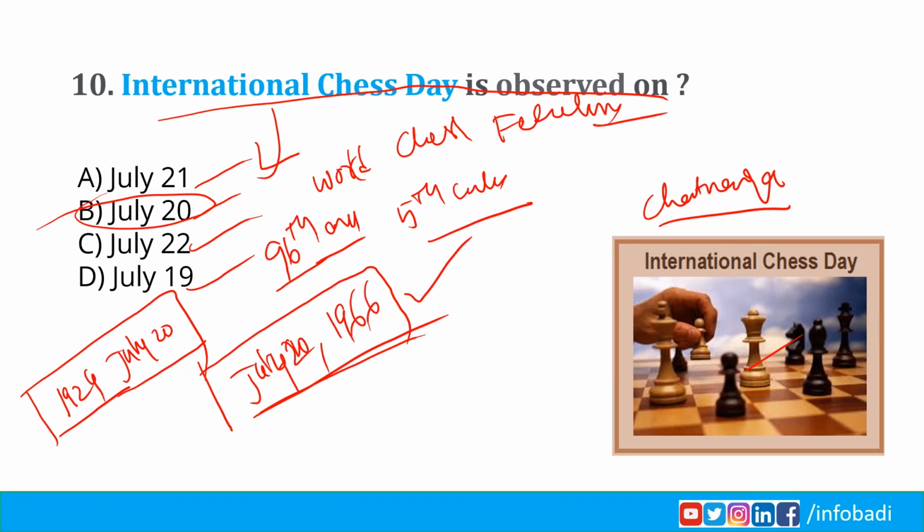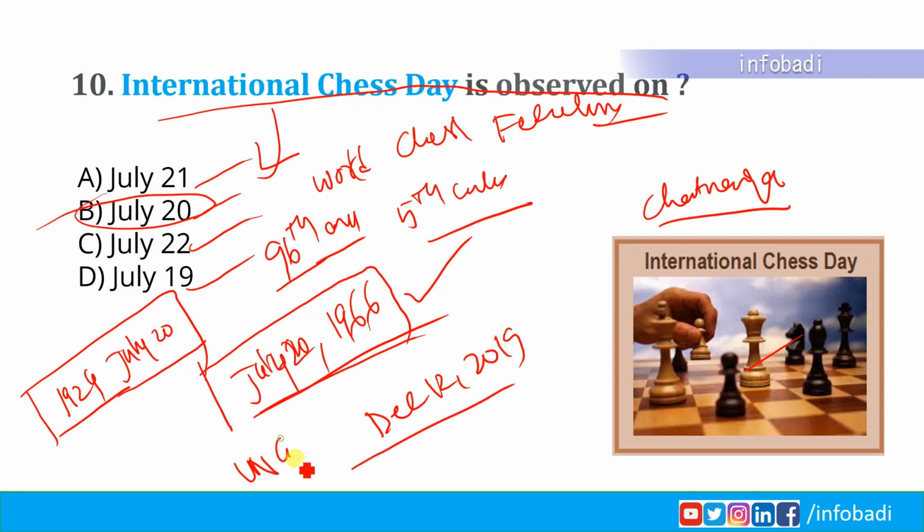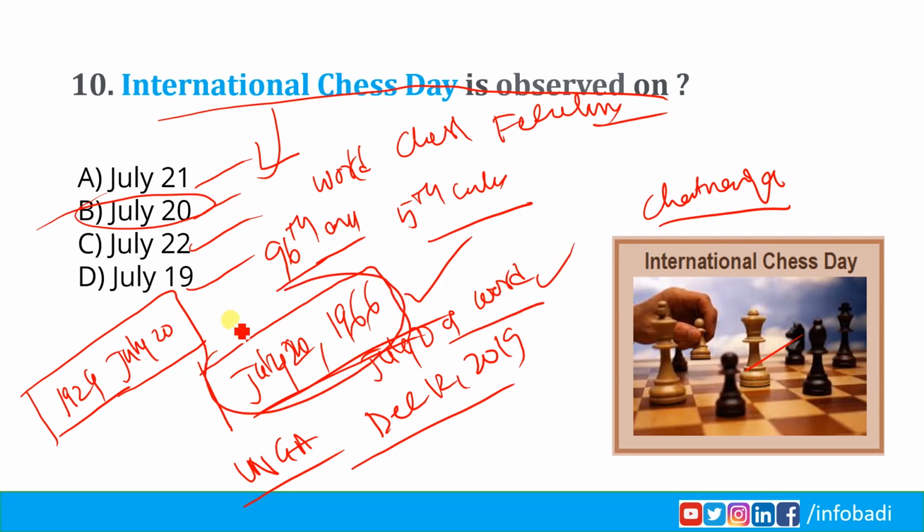The day got a further stamp of approval on December 12th, 2019 when the United Nations General Assembly unanimously adopted the resolution designating July 20 as World Chess Day.